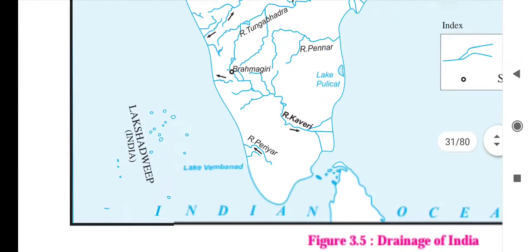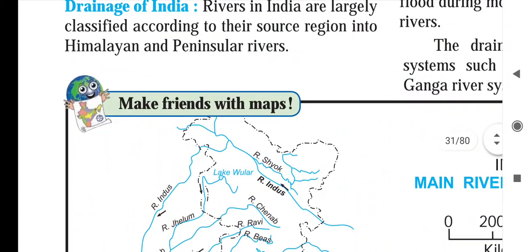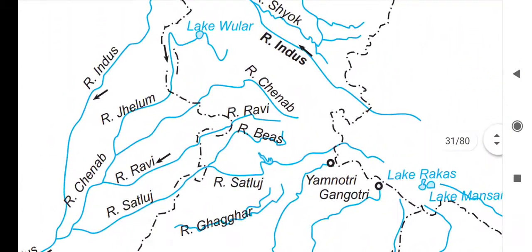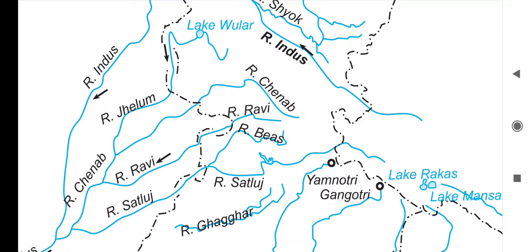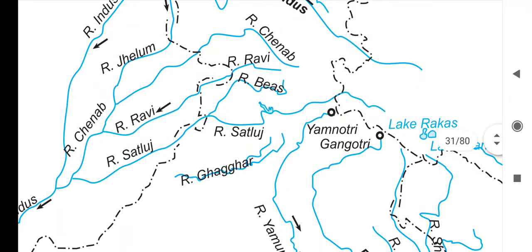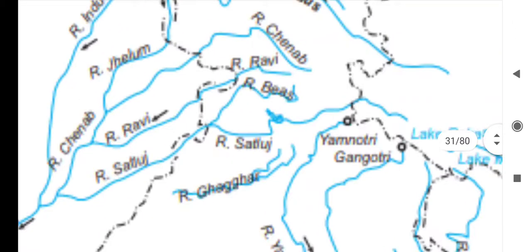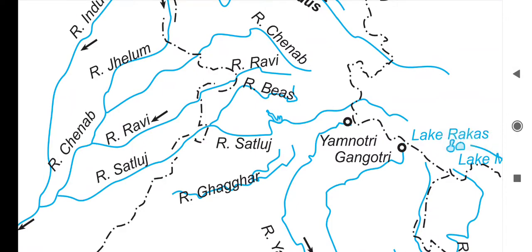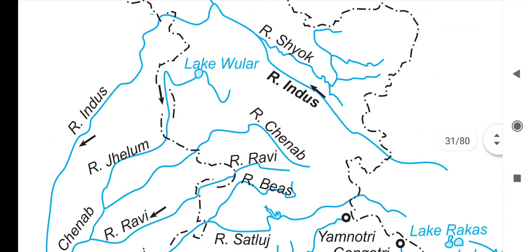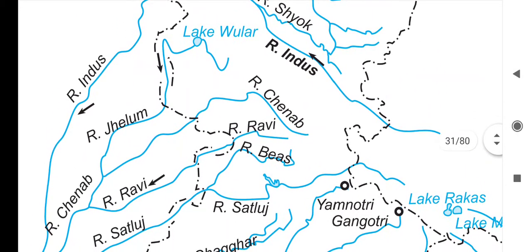So you can see here. Indus, Jhelum, Ravi, Chenab, Bias, Satluj, these rivers are flowing parallel to each other, through the states of Jammu and Kashmir.